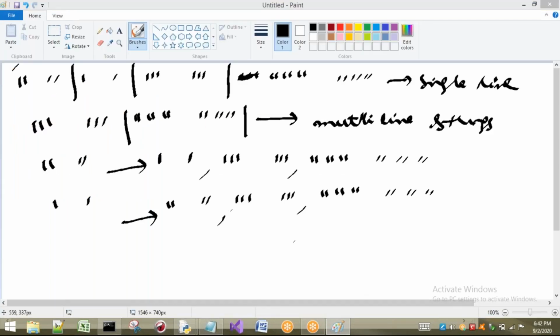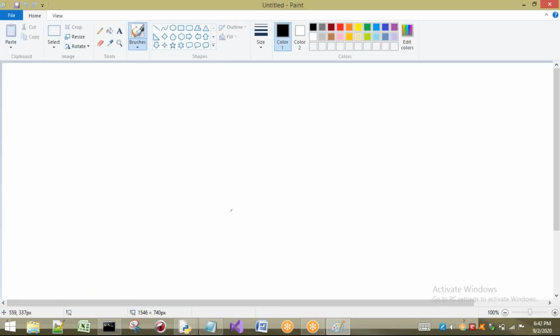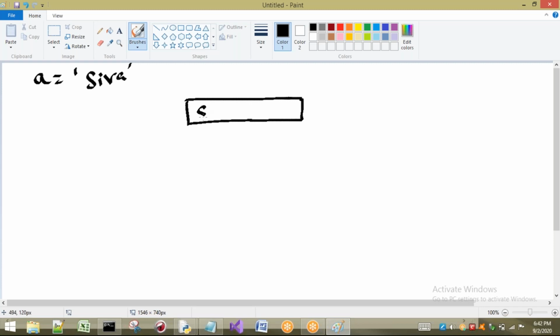Now I will consider one string, and I will explain everything about that one related to our indexing. Listen carefully. I will take a small string, not a big one. I will take a equal to, for example, I am going to store Shiva. So internally how it stores, what are the indexes of this one, I will tell you. So S will be there, I, V, A.